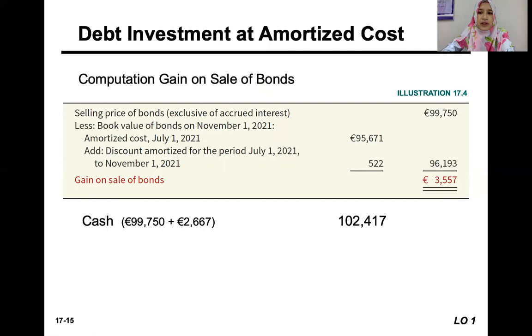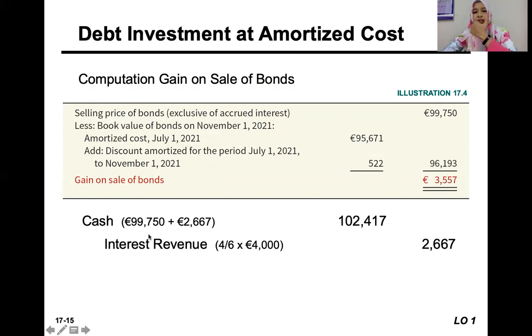So how do we record? Because it says exclusive of accrued interest. So basically we'll receive the selling price of the bond plus the interest on the bond. So we receive cash, 99,750 is for the selling price, 2,667 is the interest. And we get from the 4,000 interest revenue for the 6 months, but we need to calculate for the 4 months. So 4/6, we get the interest revenue of 2,667.